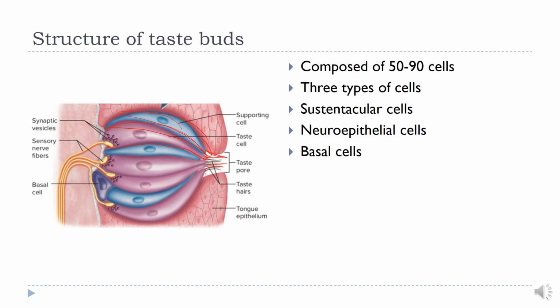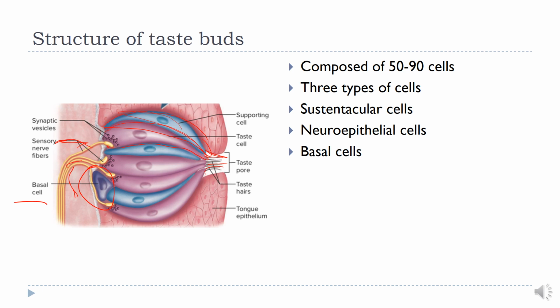At their base, the taste cells form synapses with afferent nerve fibers through which the taste sensation is conveyed to the CNS. Here you can see the afferent nerve fibers which convey the taste sensation to the CNS. Near their apical ends, neuroepithelial cells and sustentacular cells are joined to each other and to the surrounding epithelial cells by tight junctions.